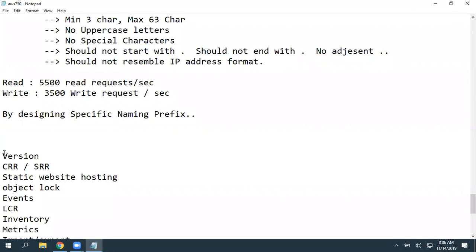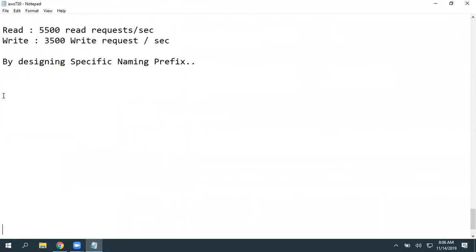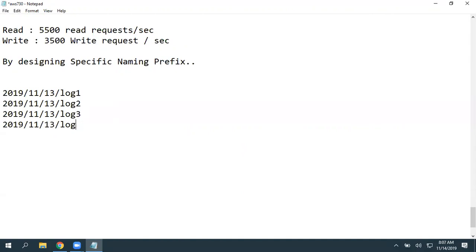In simple terms, if you ask me what exactly this naming is, let's assume you are designing a folder structure: 2019, then the year, then the date. There you have log 1, log 2, log 3, log 4.